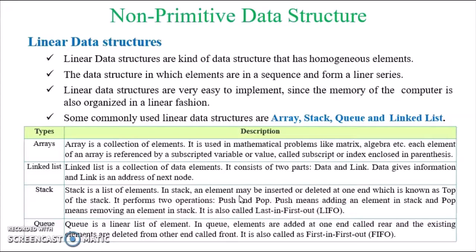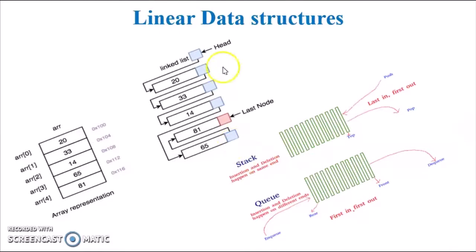The second linear data structure is linked list. Linked list is a collection of data elements. It consists of two parts, data and link part. Data gives information and link is the address of the next node. Let us see an example. This is an example for linked list.